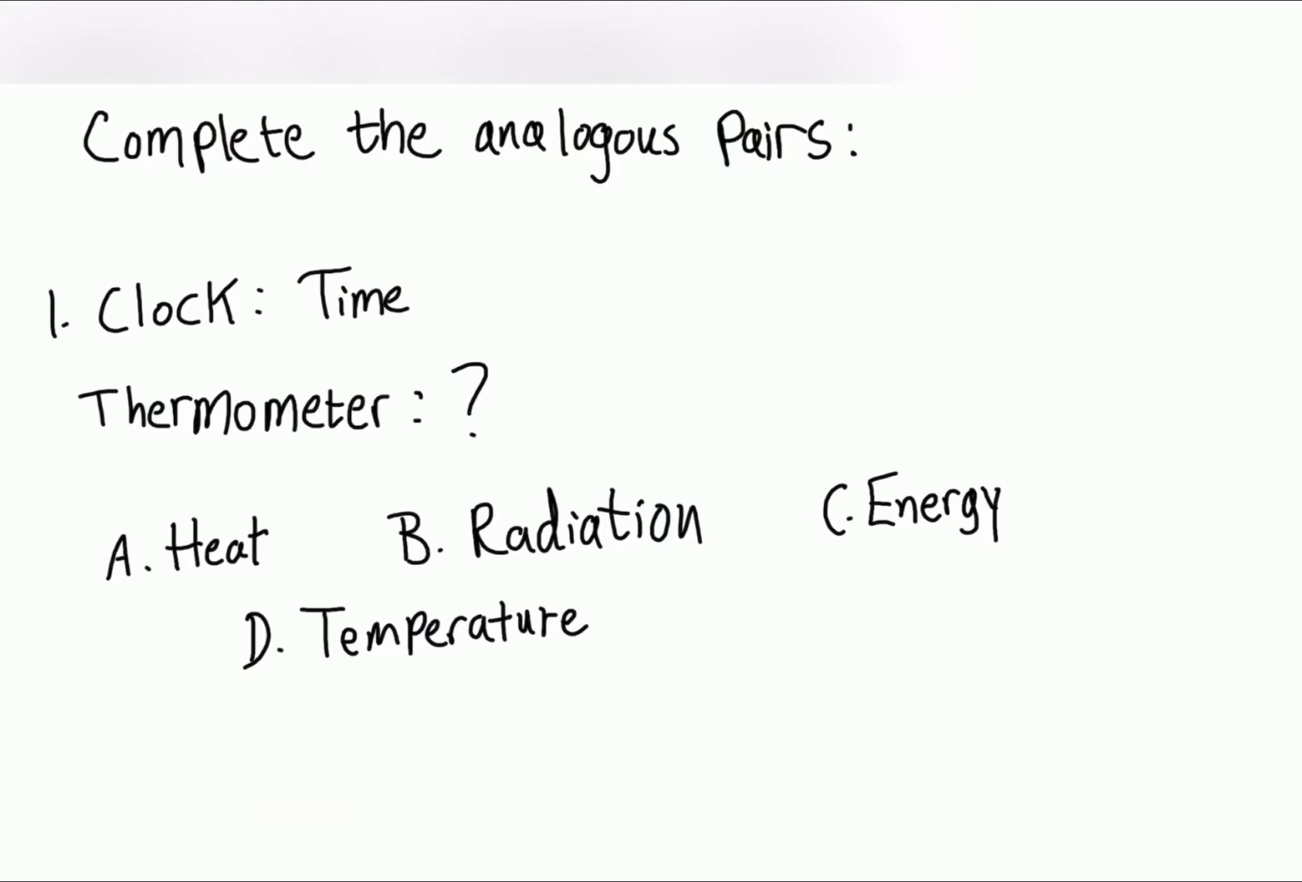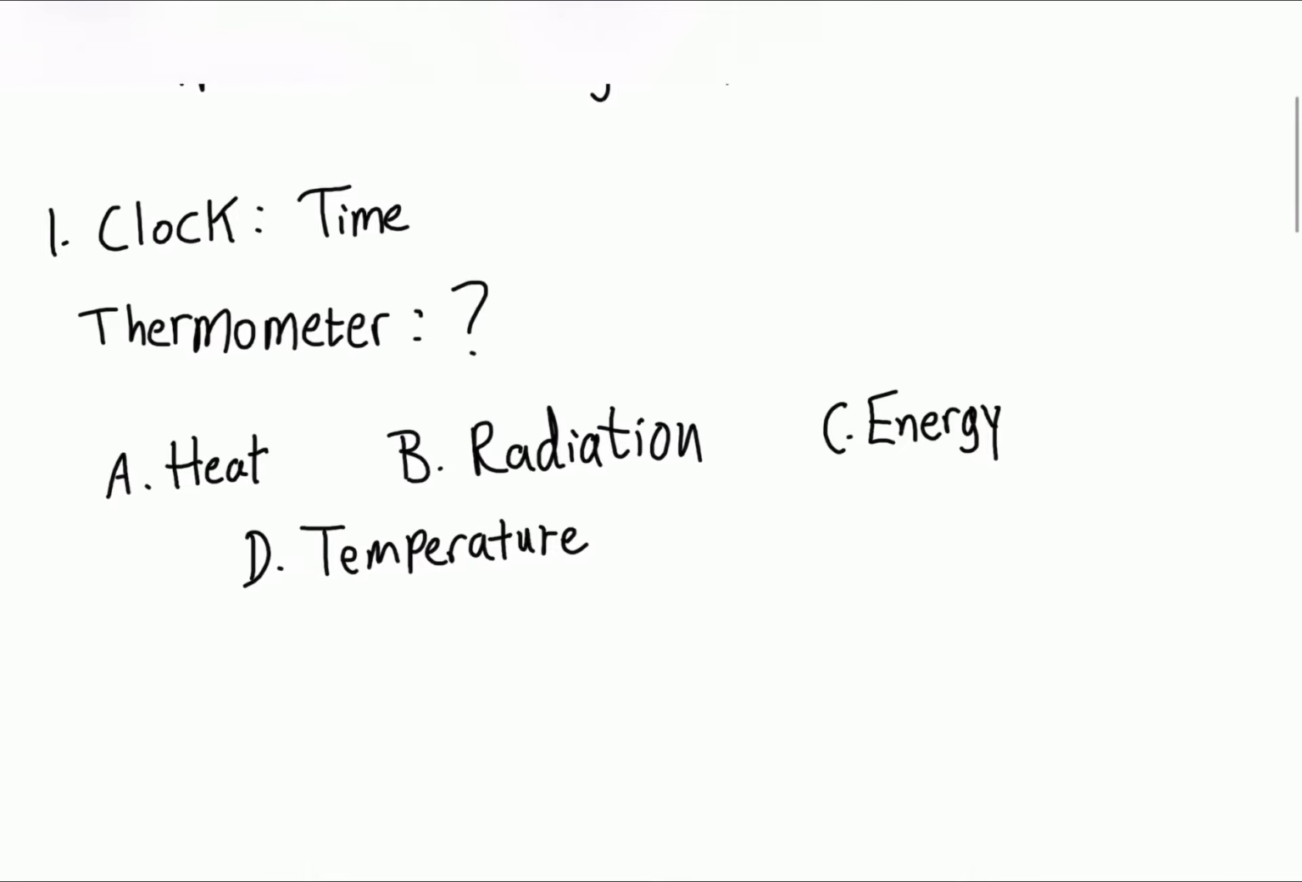GAT, or also known as the Qudrat section or exam. We're going to complete 5 questions of the verbal section. So the question is complete the analogous pairs. These are very common in the exam, so please focus.